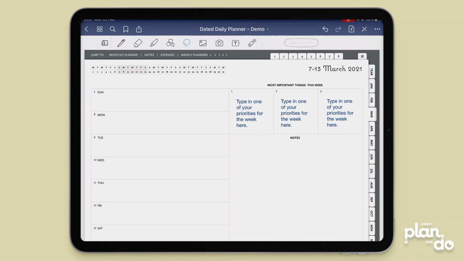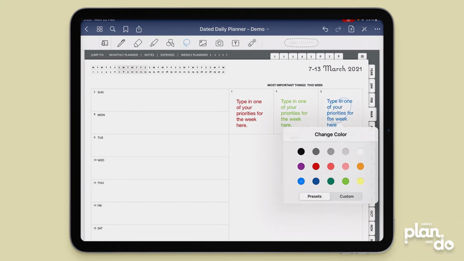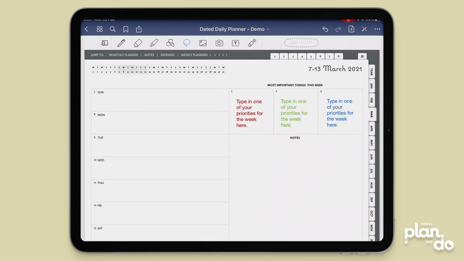So I've got my Lasso tool selected. I'm going to lasso, tap and hold, select colour, and this one is for my blog, so I'll make that red. This one I'm going to tap and hold, change the colour, and I'll choose this one is green because this is home. Tap and hold, and I'm going to change the colour, and then you can choose whichever colour you want. So you can see how quickly I was able to colour coordinate little blocks of text there.